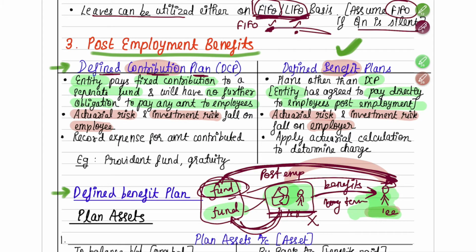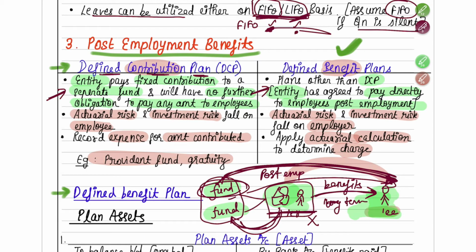Okay. So here, in contribution plan, whatever amount you're contributing, you will record it as an expense then and there, done and dusted. In case of benefit plan, the amount that you are going to record will depend on the actuarial calculation. So how much you will have to charge will depend on an actuarial calculation. Fine. Examples for contribution plan are provident fund and gratuity. So this is the basic difference. The major one that you have to remember was the first point that I told you.